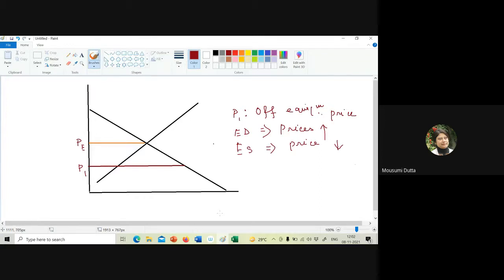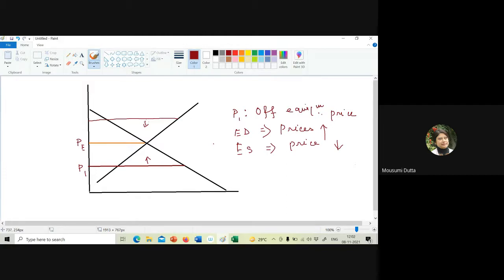In this particular diagram, at P1, there is an excess demand and naturally the price will go up. And as price is going up, what I am finding is that we are moving towards equilibrium. Alternatively, if price is this, say, there is an excess supply and using the natural rule, the price will reduce and that reduction in price is helping us to move towards the equilibrium.